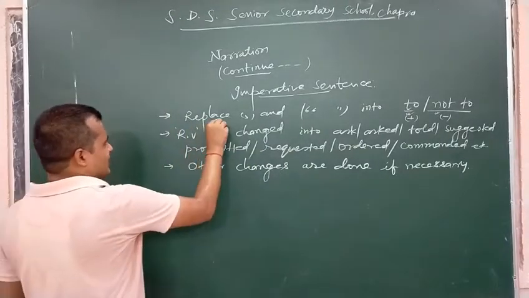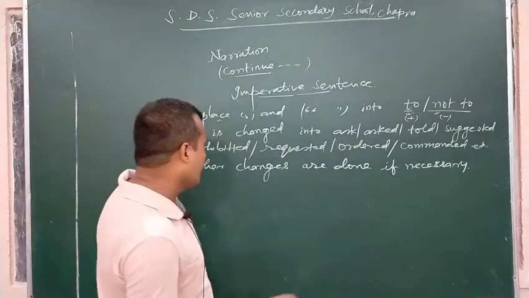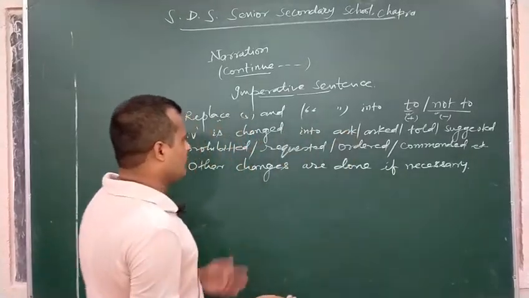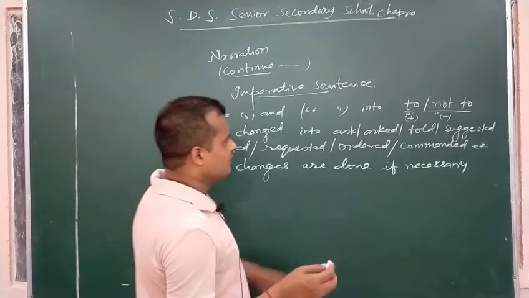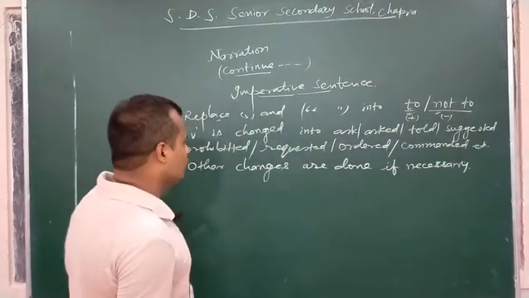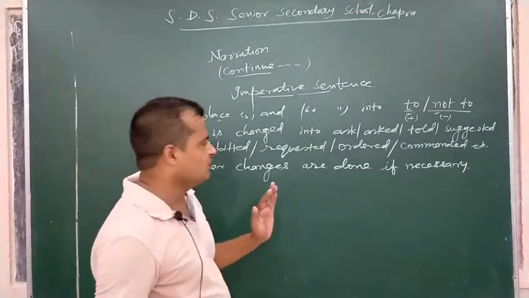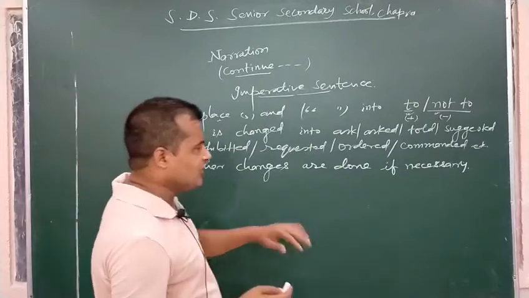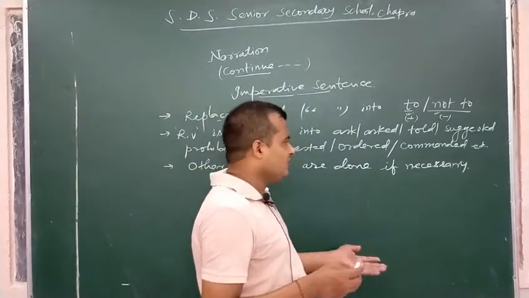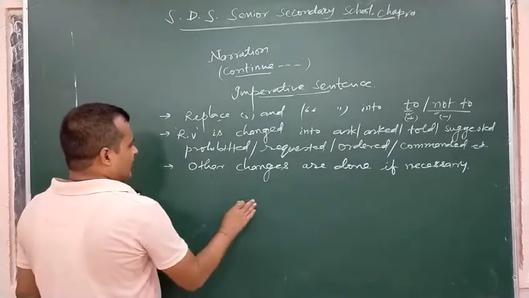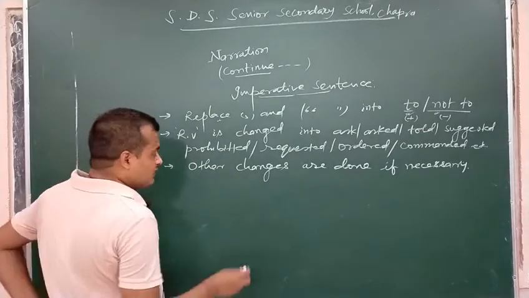Simply we have to replace comma inverted comma and the reporting verb should be applied. Since to will be followed by V1, there is no need to change tenses. And also the sentence basically is not to be changed. It will be better for us to understand through examples.